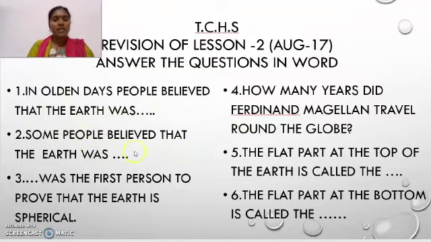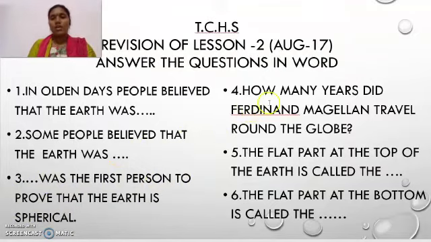Some people believed that the earth was flat, and few believed that the earth was spherical. So what is the answer mentioned in the textbook? The third question is, dash was the first person to prove that the earth is spherical. What is the answer? Please go through the textbook and write the answer.